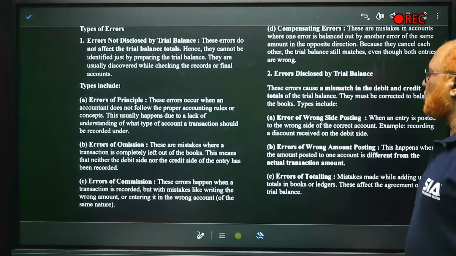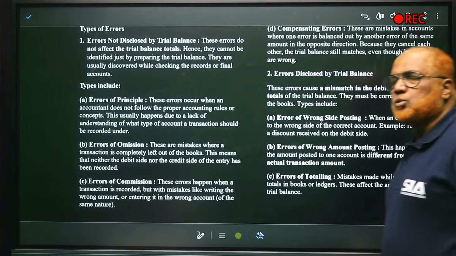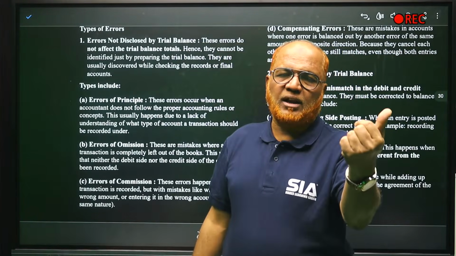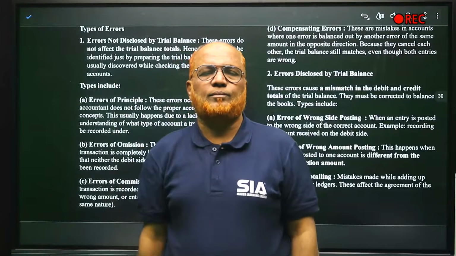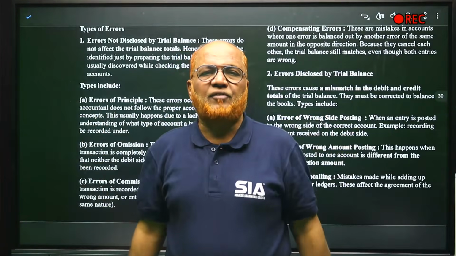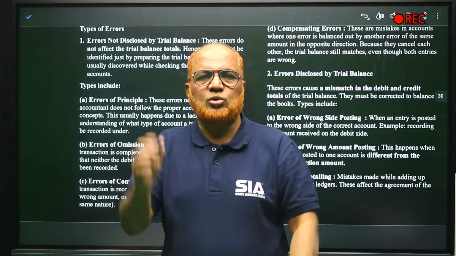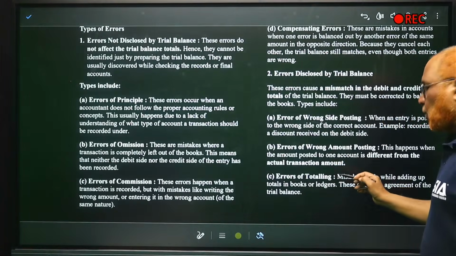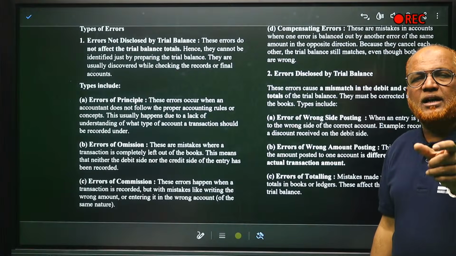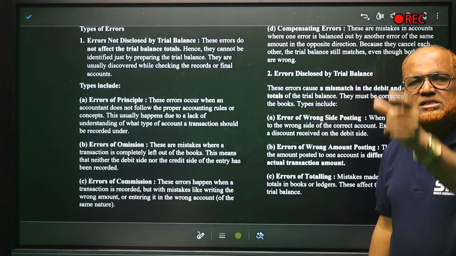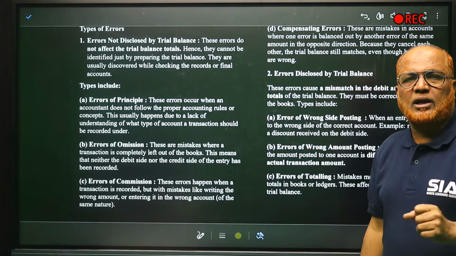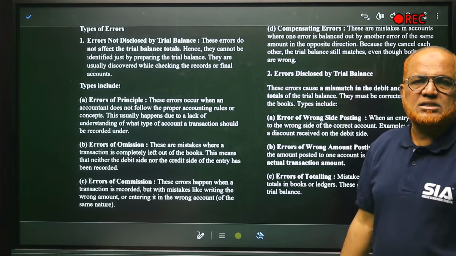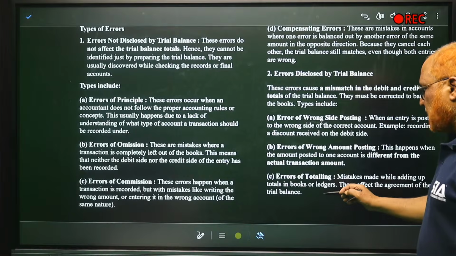Secondly, error of wrong amount posting. In double entry system, the same amount should be debited in one account, and the same amount should be credited in another account. Suppose in one account you debit 500, in another account you credit 50, your trial balance will not tally. Error of totaling. While totaling the subsidiary books, purchase day book, sales day book, or cash book, if you make any totaling mistake, then it will be reflected in the trial balance.